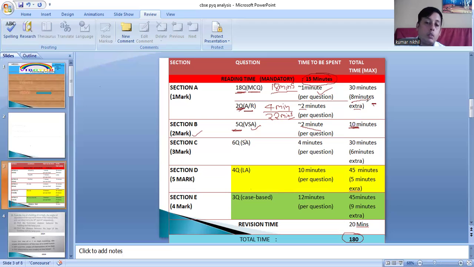Again, let's move to the next slide, next section, section C. That is carrying 3 marks. Okay. There are 6 questions which are short answer. These 6 questions each carry 3 marks, 18 marks, right? And I have assigned 4 minutes for each question. It will be of 5 to 6 lines. So I think 4 minutes is sufficient.